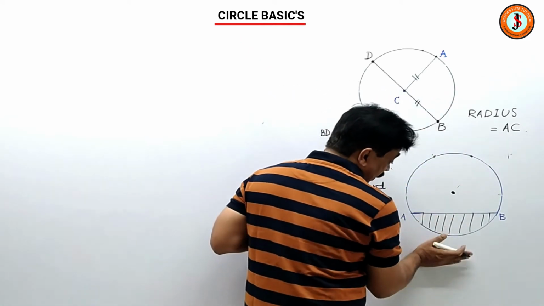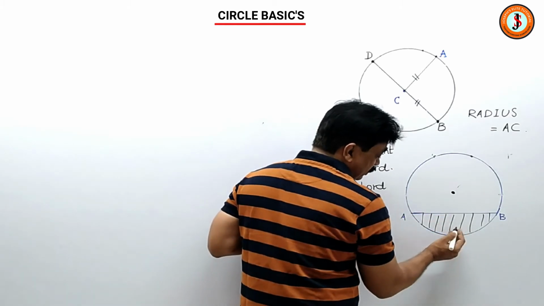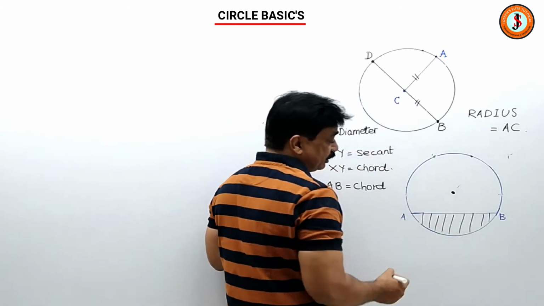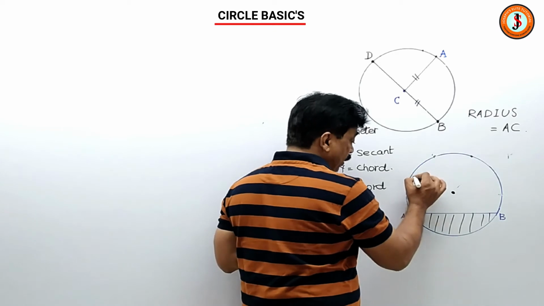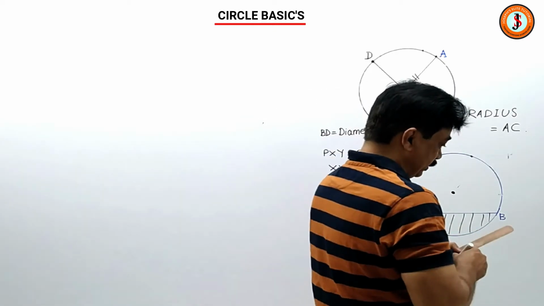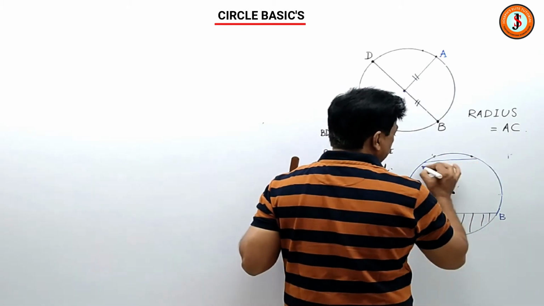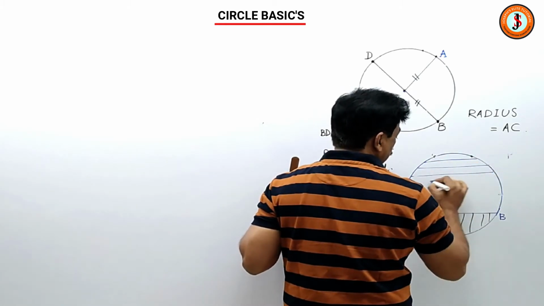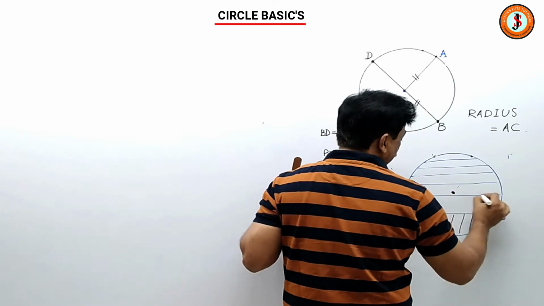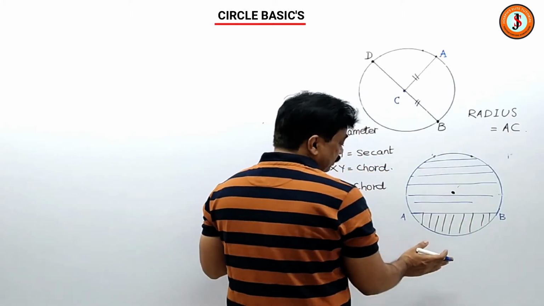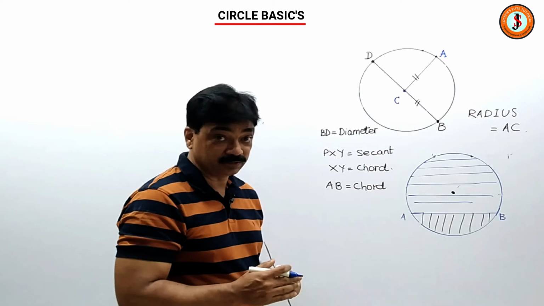So this shaded part below this, where the center is not there, is known as the minor segment. And the upper whole part, I will shade it. The upper whole part is called the major segment.